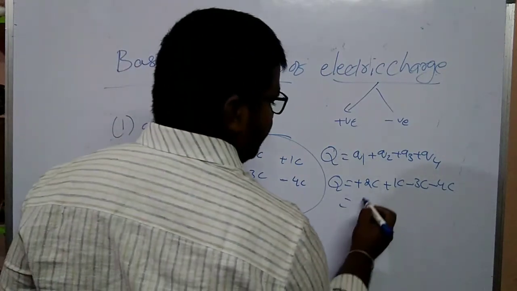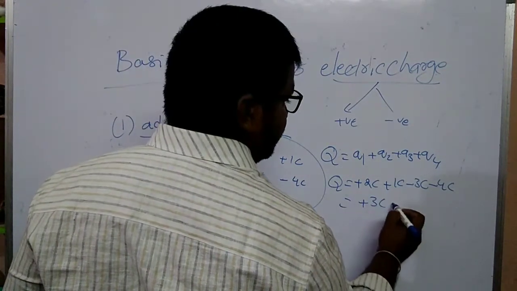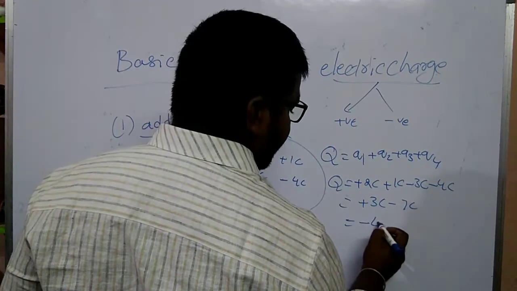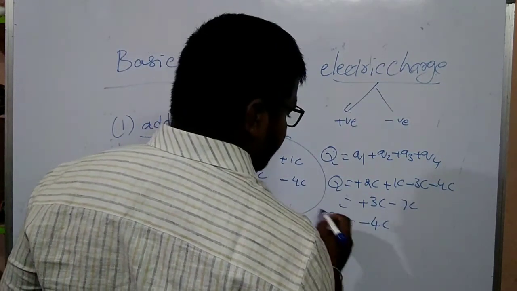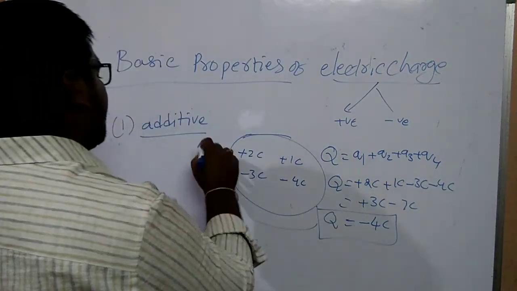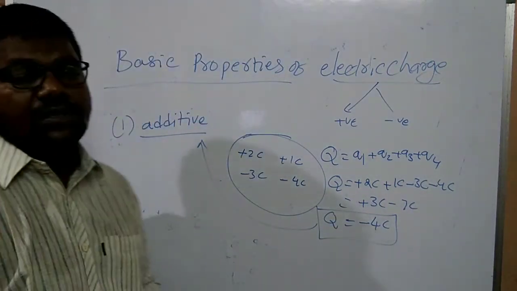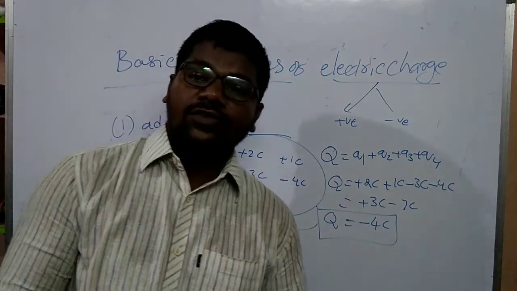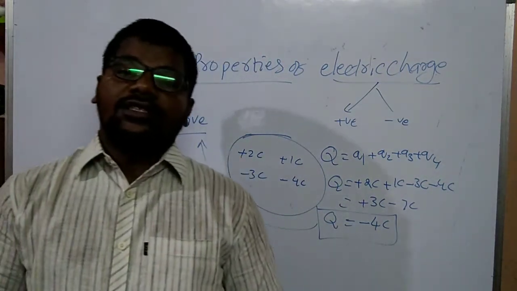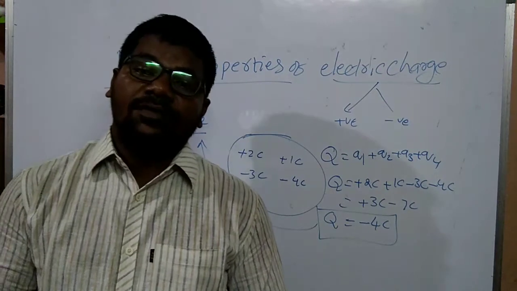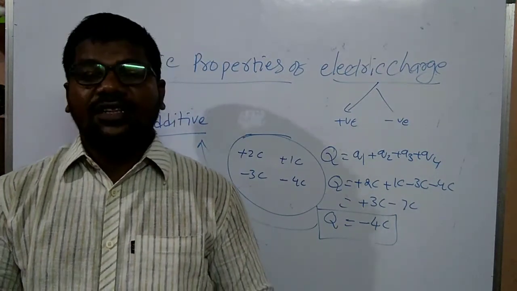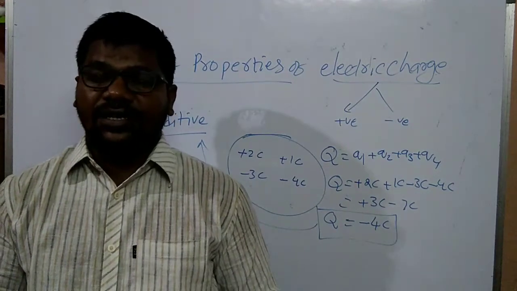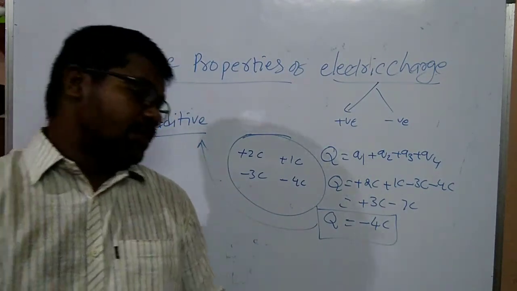So what we get is plus 3 coulombs, minus 7 coulombs. Finally, we get minus 4 coulomb. This gives the information about additive nature. Additivity means the algebraic sum of the charges present in the body gives the charge of the body. So this is the additive nature.